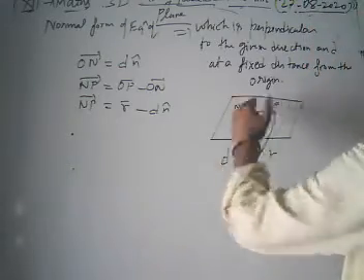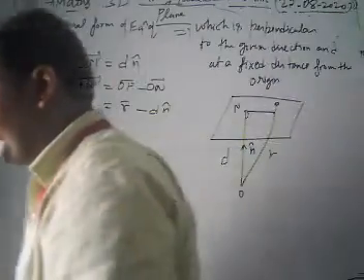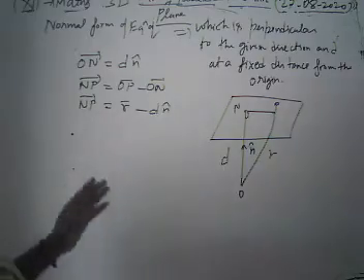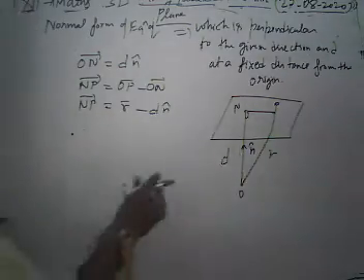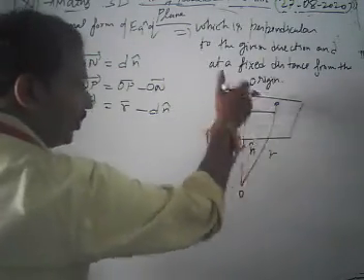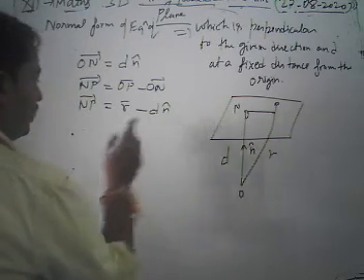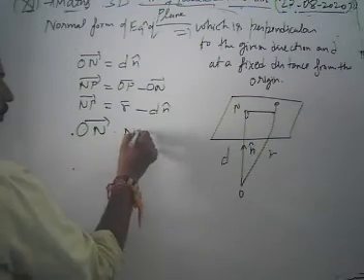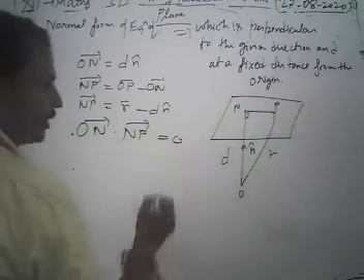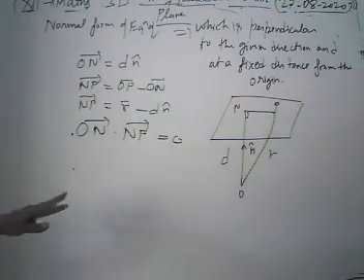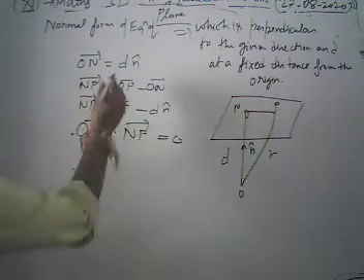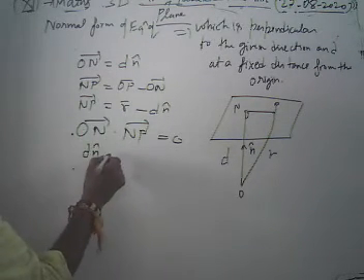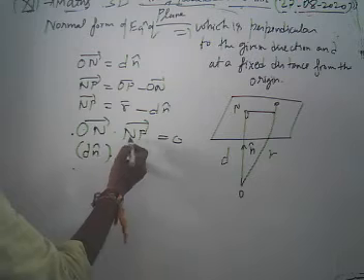That means our NP is perpendicular to ON. Our NP is perpendicular to ON. Then what does it mean? Since our NP is perpendicular to this ON, it means the dot product of our vector ON and the vector NP must be equal to what? 0. Now what is our vector ON? It's d n cap, dot NP is what?